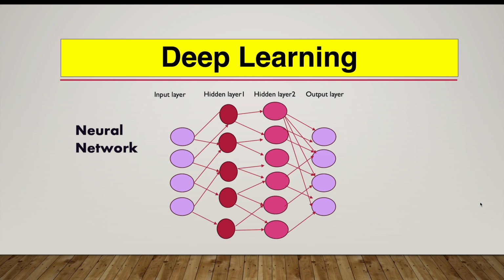Right now we have it on the screen, so it is a similar concept to what our brain has. Our brain is a set of multiple neurons tightly connected with each other. On the same concept, the deep learning neural network concept has been implemented, where we first see the input layer, hidden layers 1 and 2, and then the output layer.